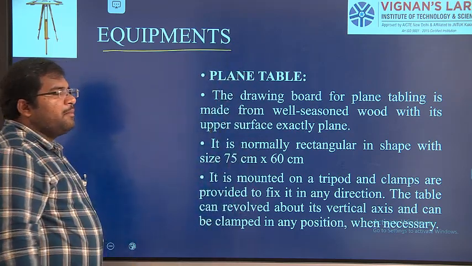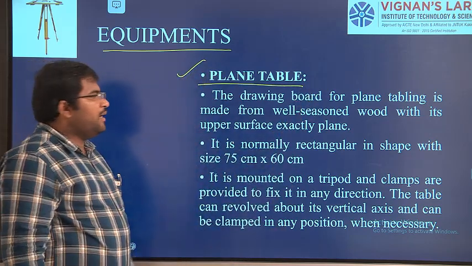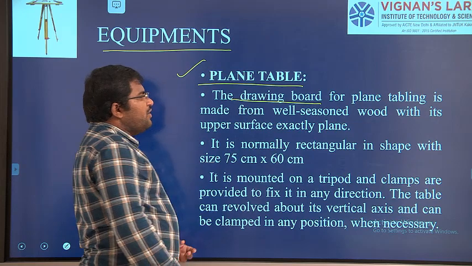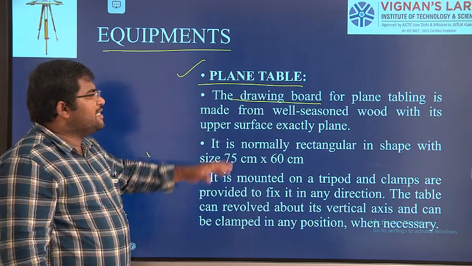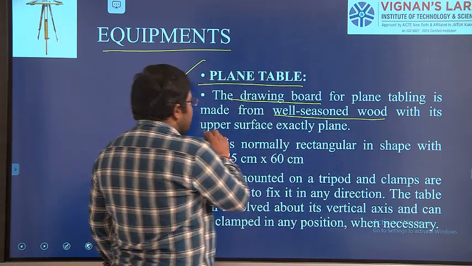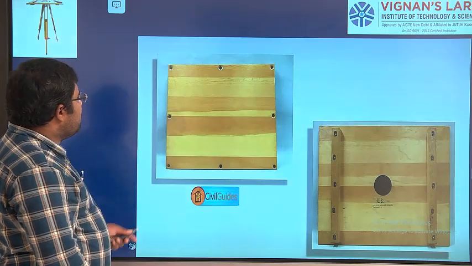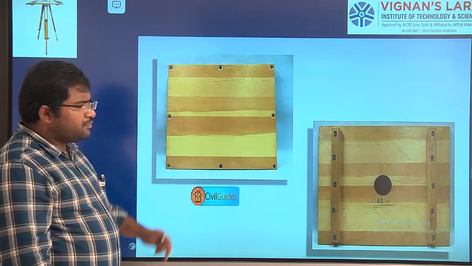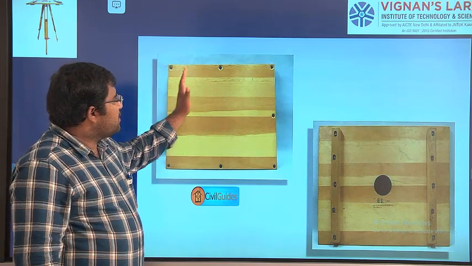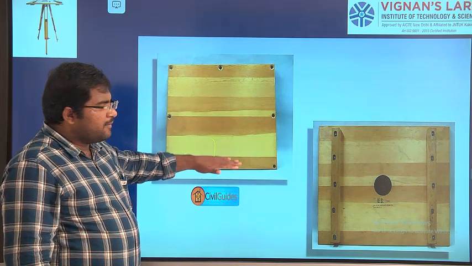The first equipment is the plane table, right? This is the most important one. Without this, we can't do any plane table survey. It is similar to a drawing board. It is a drawing board for plane tabling, made from well seasoned wood with its upper surface exactly plane. You can see here this is the plane table. It is made of wood, and the surface should be a completely plane one, right?